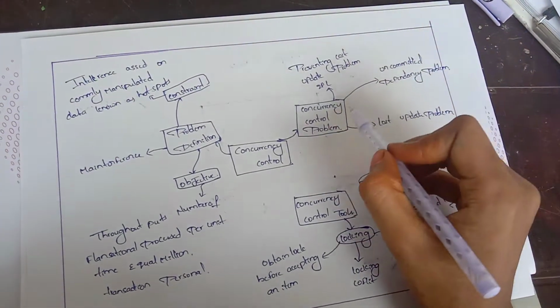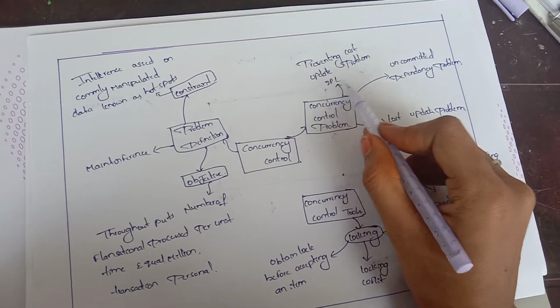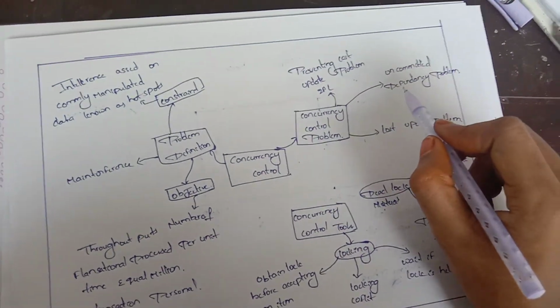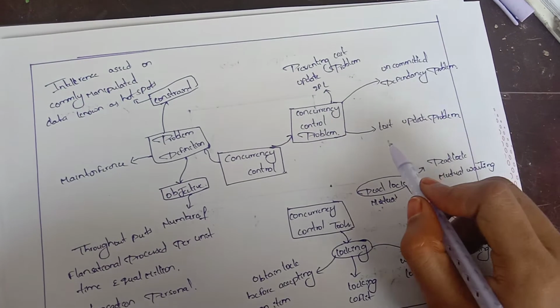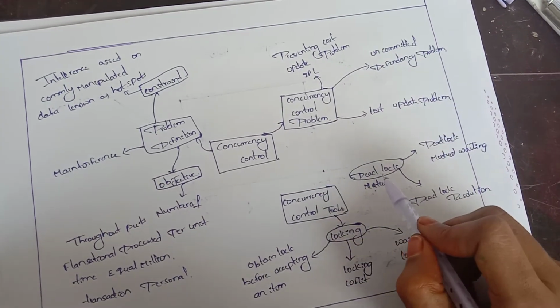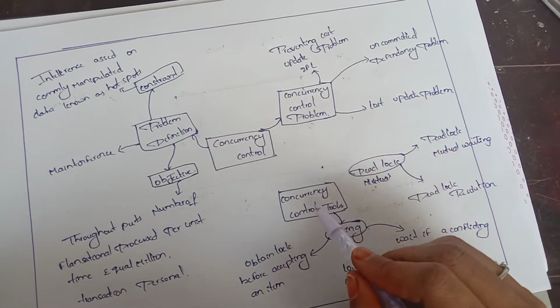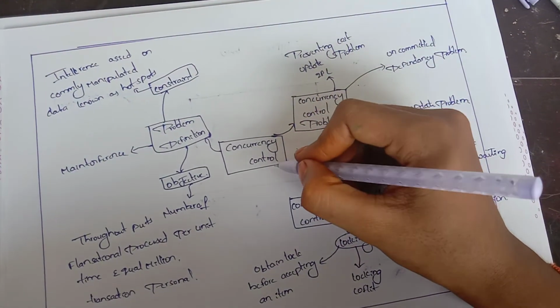This is the concurrency control problems. The concurrency control problems are three, that is the lost update problem, the uncommitted dependency problem, and the inconsistent analysis problem. This is the deadlock, mutual waiting, and deadlock resolution. This is the concurrency control